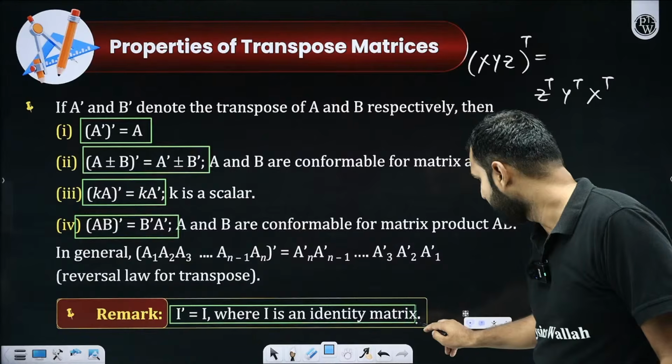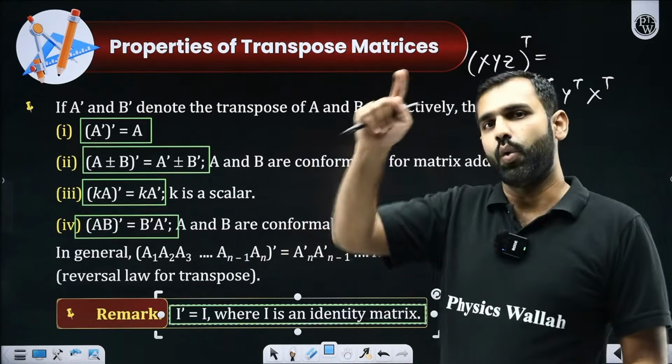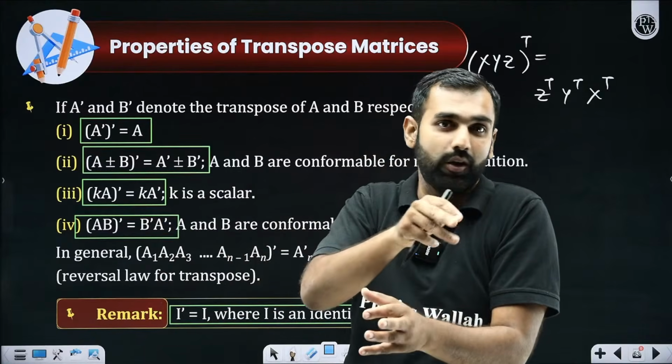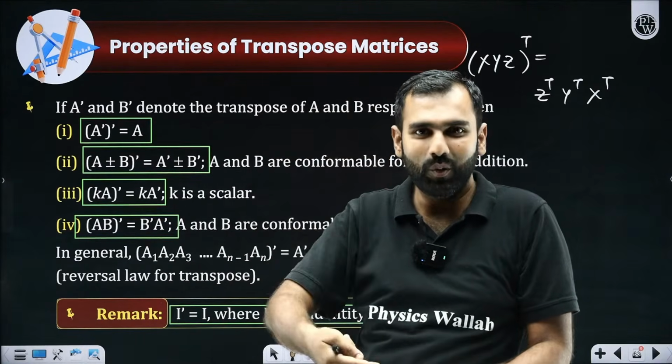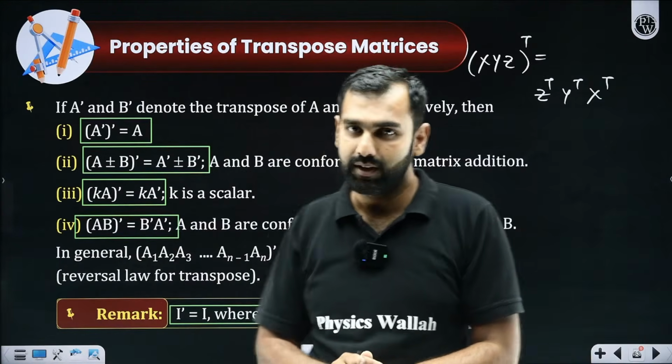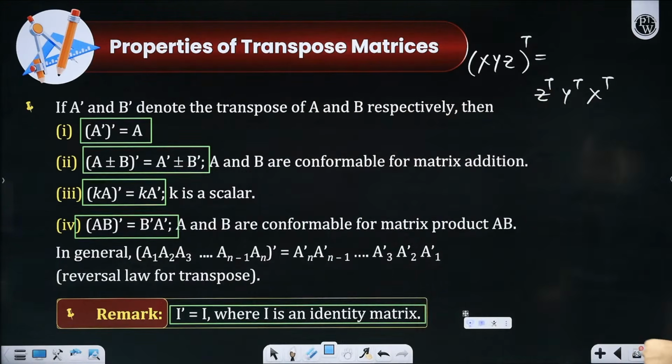The transpose of an identity matrix will be identity. 1, 0, 0, 0, 1, 0, 0, 0, 1. If you swap the rows by columns, again 1, 0, 0, 0, 1, 0, 0, 0, 1. It is the same, the original identity matrix only. Yes or no? Did everybody understand that, or shall I re-explain it?